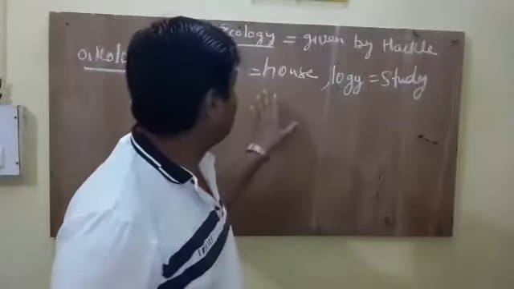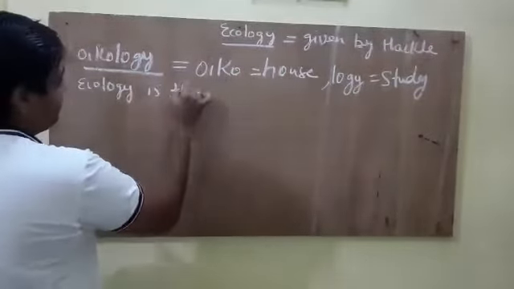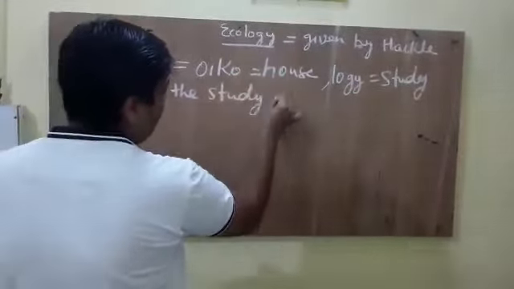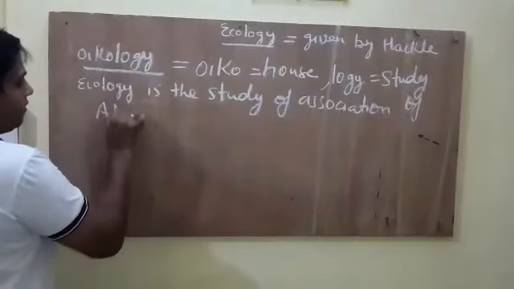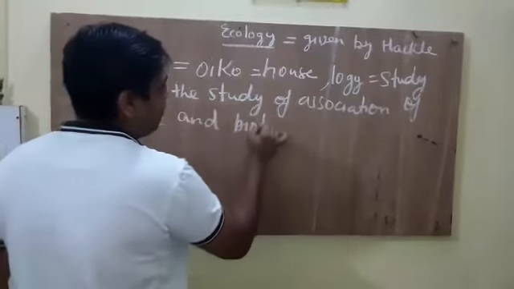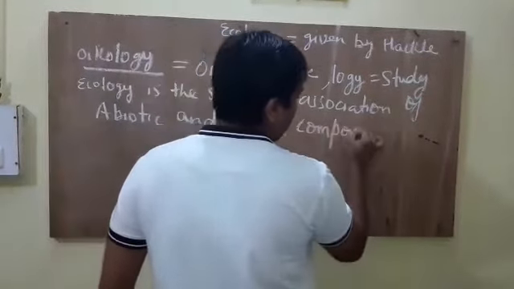So what's the definition of ecology? Ecology is the study of association of abiotic and biotic components.